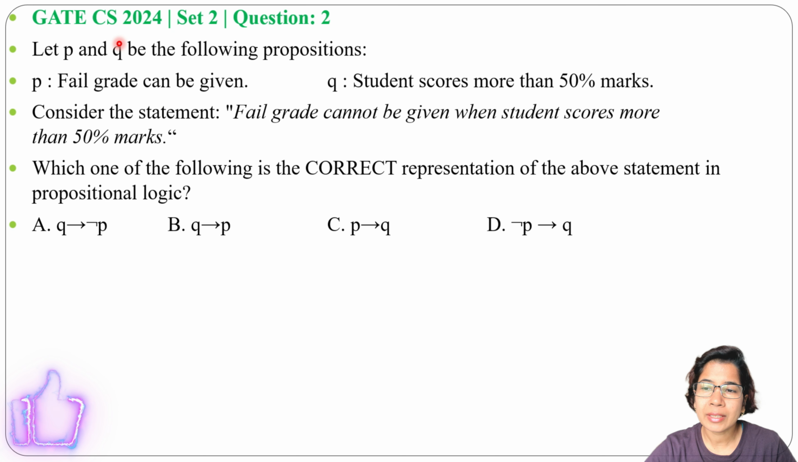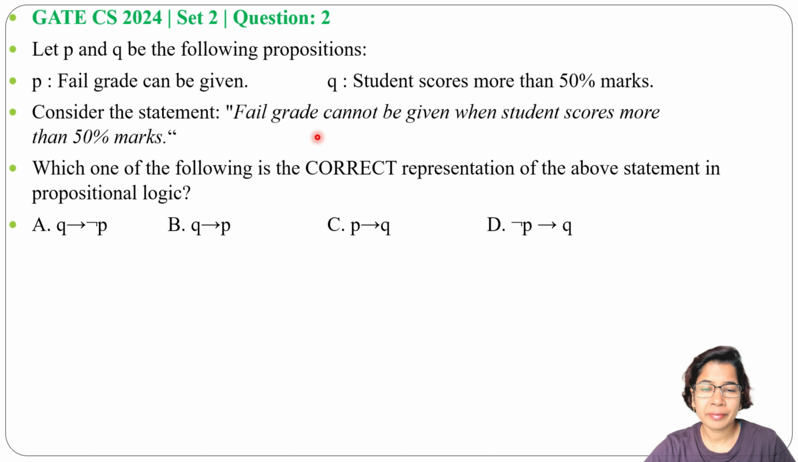Hey everyone, let's solve one previous question of logic. This question was asked in GATE CS 2024 set 2 question number 2. Let P and Q be the following propositions. P: fail grade can be given. Q: students score more than 50% mark.